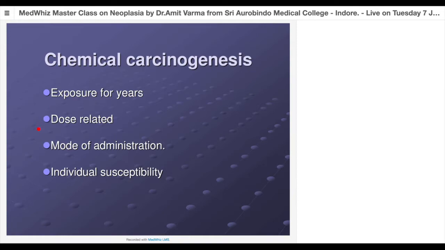Second is the dose related. As I said, one patient gives a history of 1 cigarette a day, another gives a history of a pack of cigarettes, meaning 10 cigarettes a day. So the dose will be higher if the number of packs is increasing. So the more the chemical entering the body, the more chances it will hit and generate more free radicals and cause more damage to our DNA. Third and very important is mode of administration.